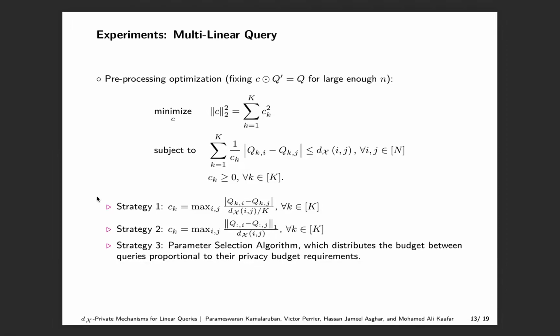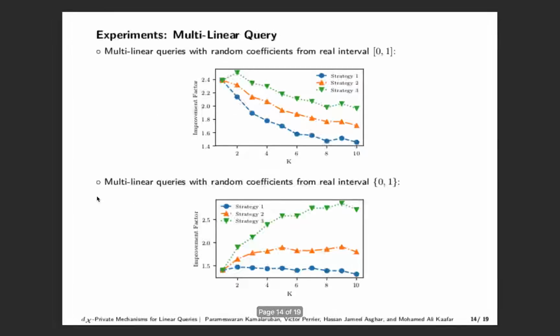In the second strategy, we add the same scale noise to all the query response components. In the final strategy, we obtain C via a new algorithm called the parameter selection algorithm. This distributes the budget between queries proportional to the privacy budget requirements. Note that all three strategies lead to a feasible solution to the pre-processing optimization problem. We consider two types of query matrices.